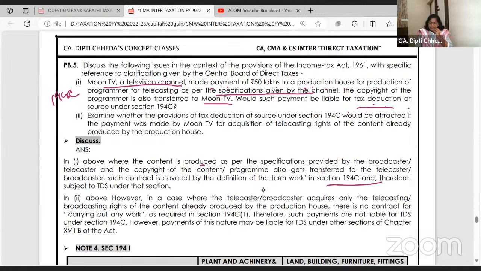Examine whether the provision of TDS would be attracted if payment was made by Moon TV for acquisition of telecast rights of a content, kuch story, kuch web series, already produced, and outrightly you are buying.